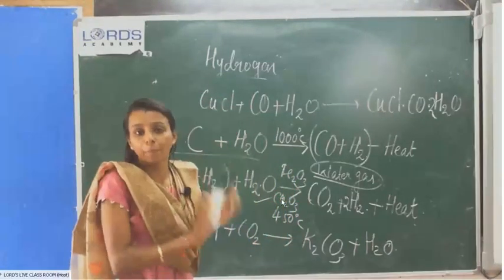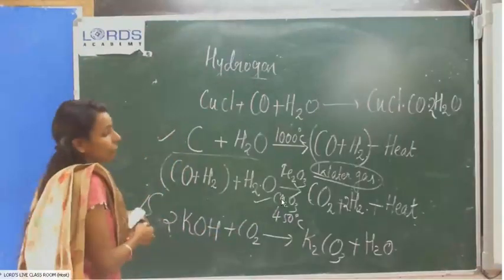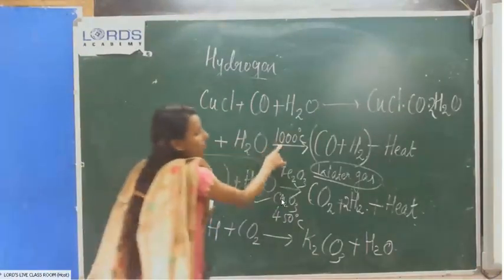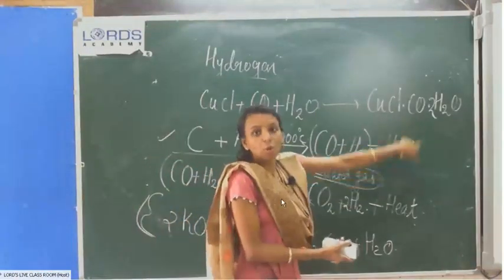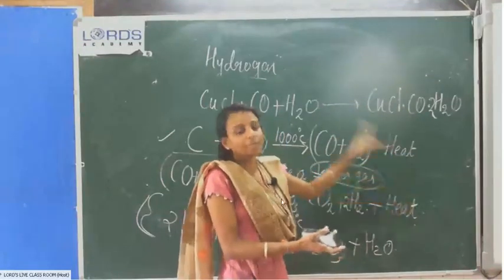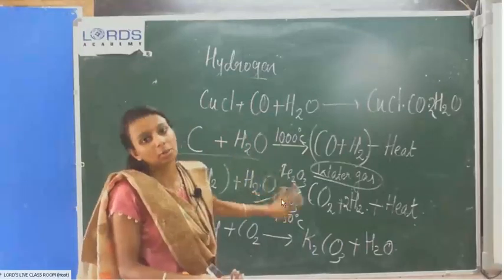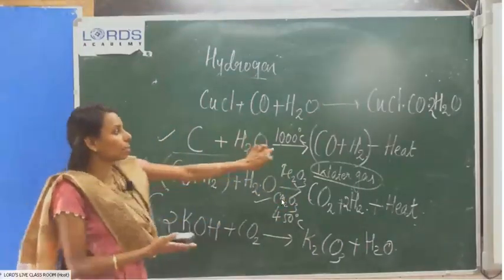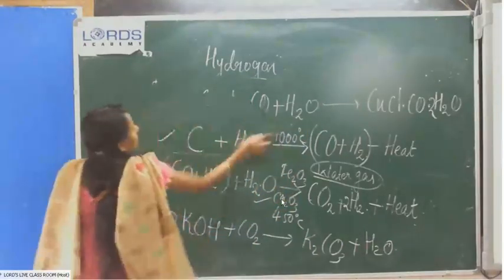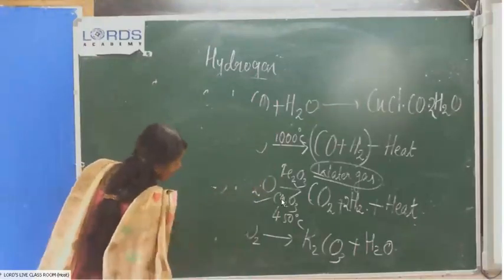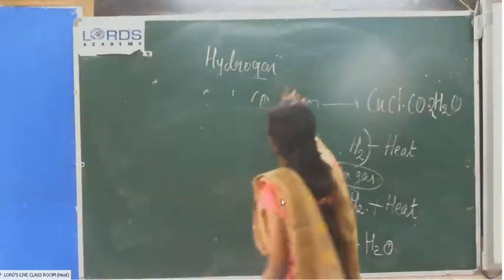So large scale preparation is a very important one. Study that one with equations. We need the temperature and whether the heat energy is absorbed or liberated, all these points are needed. If any catalyst is being used, we have to mention that. If any promoter is there, and the temperature, you have to write that above the arrow. This is the Bosch process.